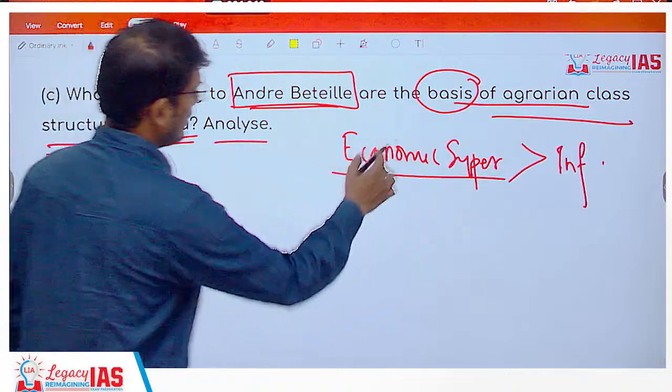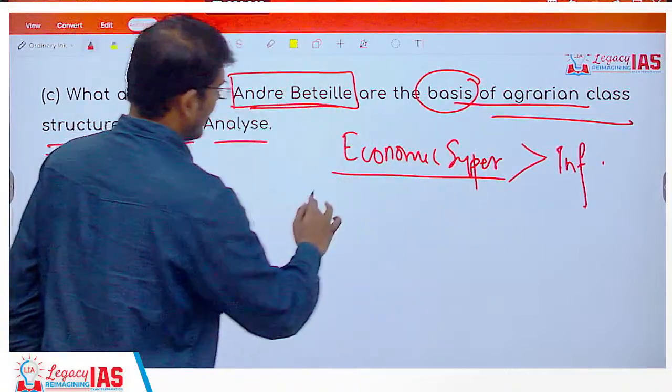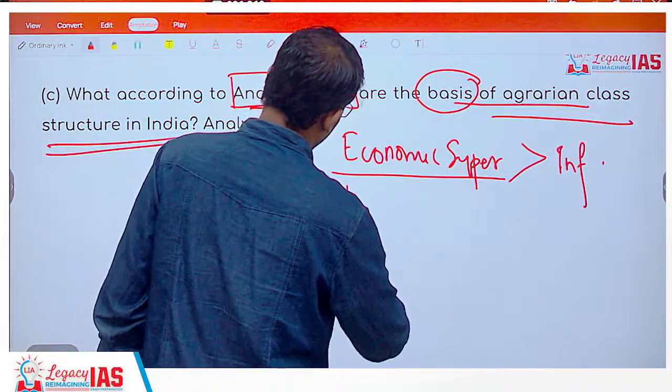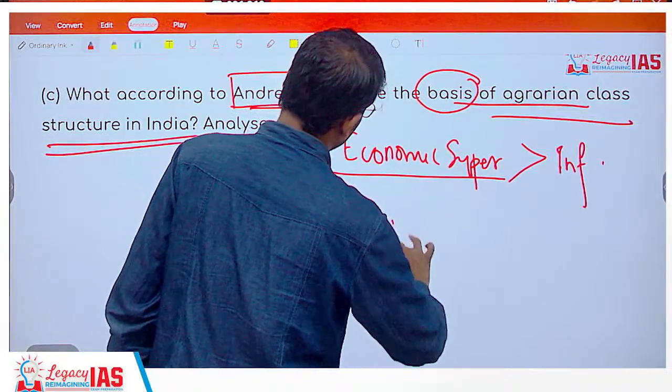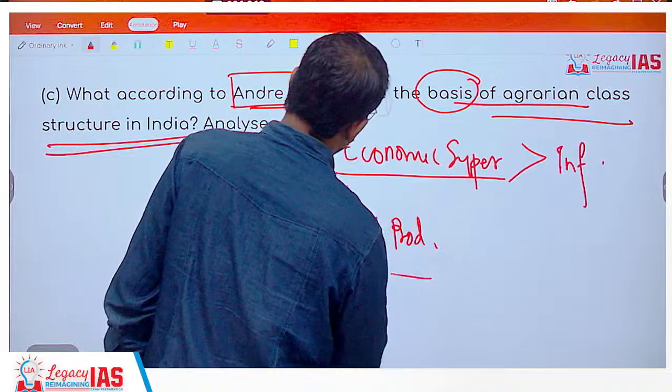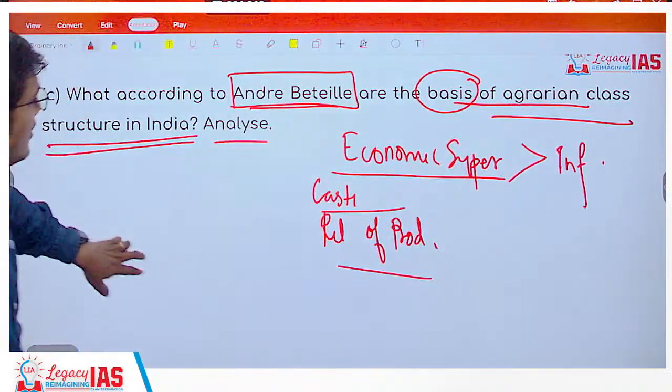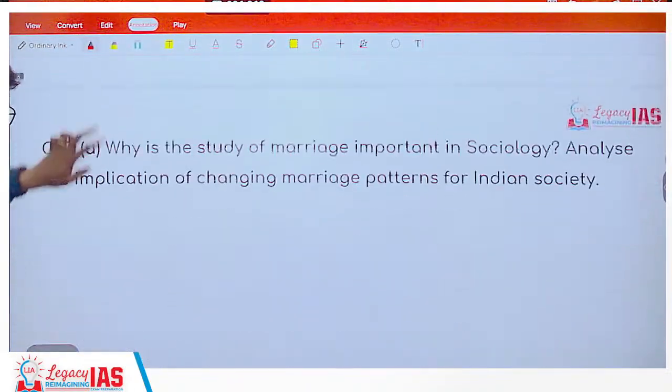Okay, economic superstructure, then you have caste, then you have relations of production, etc., etc., which is going to define the agrarian class structure.